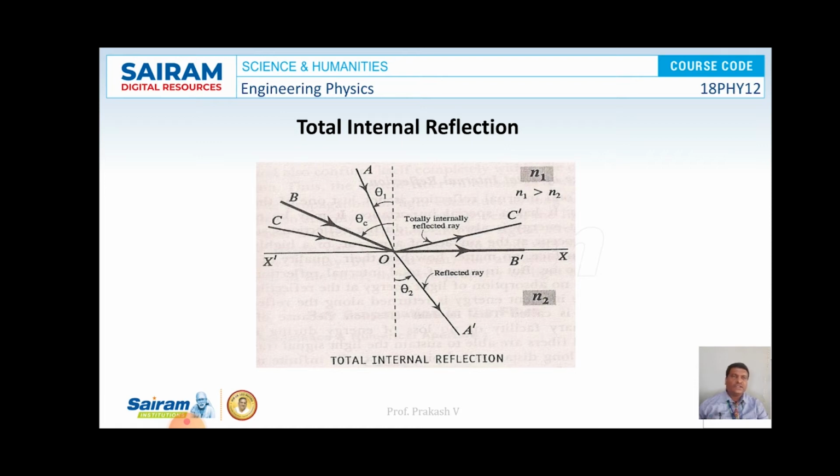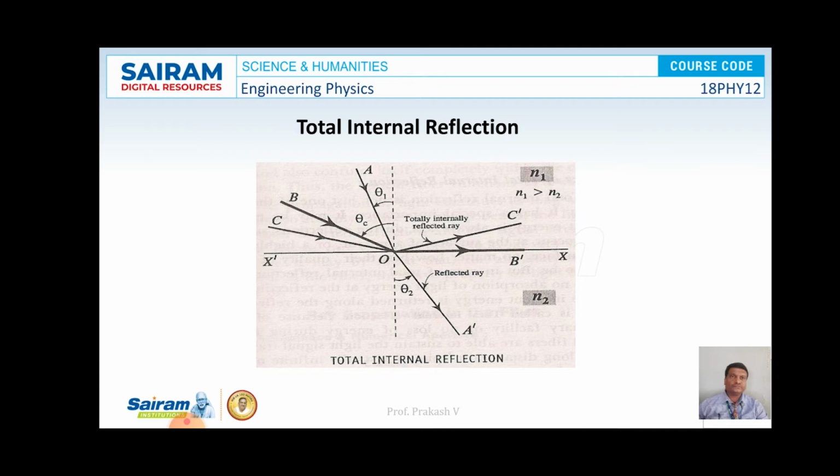See here, N1 is the refractive index of the denser medium and N2 is the refractive index of the rarer medium. So N1 is the refractive index of the first medium and N2 is the refractive index of the second medium. Here we have three beams of light: AO refracted along OA dash, BO refracted along OB dash, and CO refracted along OC dash.